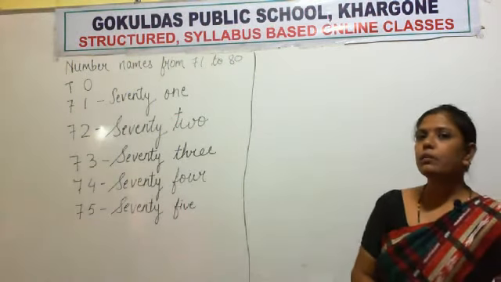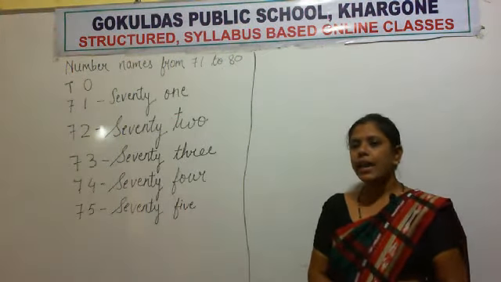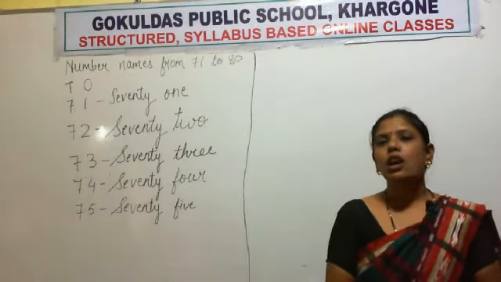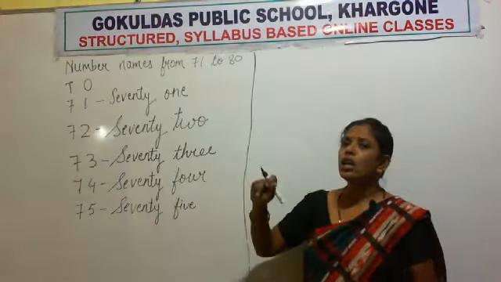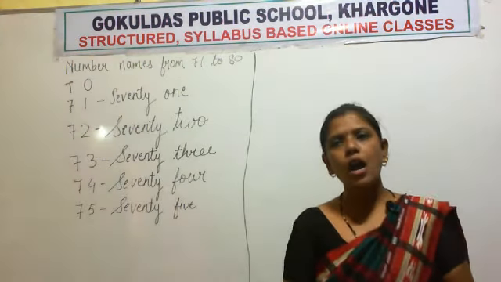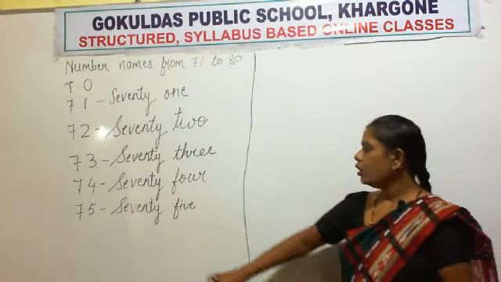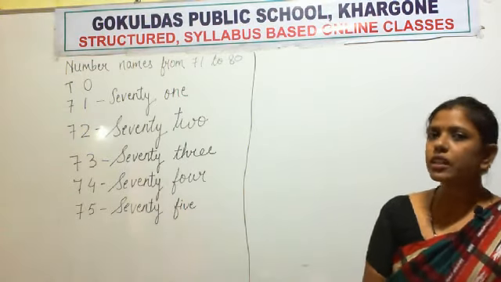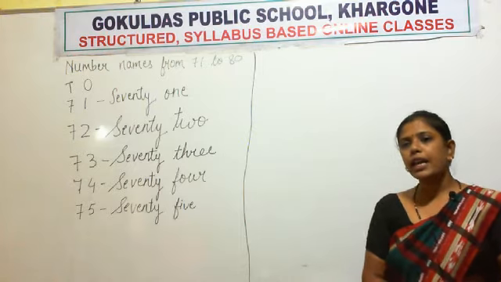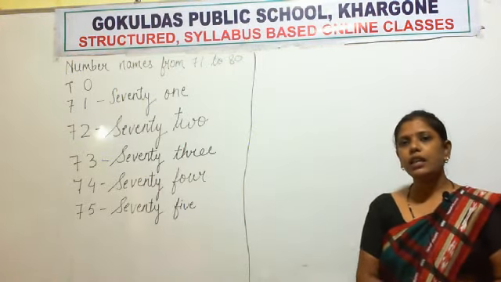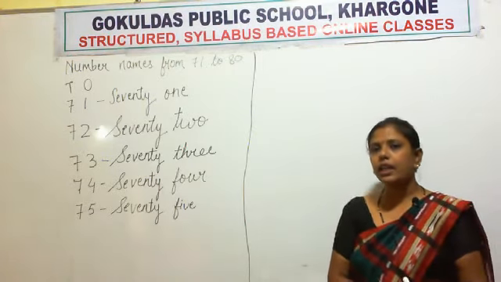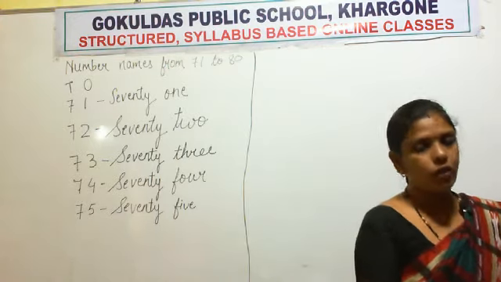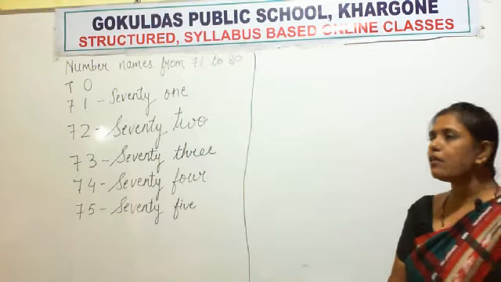Okay. Next number, 74. Say with me the spelling of 70. SEVENTY, 70. Now say with me the spelling of 4. FOUR, 4. Very good. Now what is the next number? 75. So first you have to say the spelling of 70 with me. SEVENTY, 70. FIVE, 5.